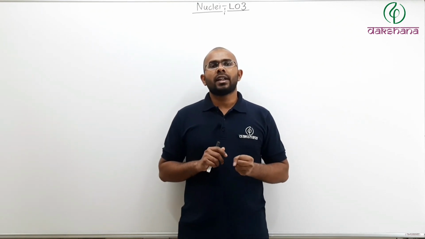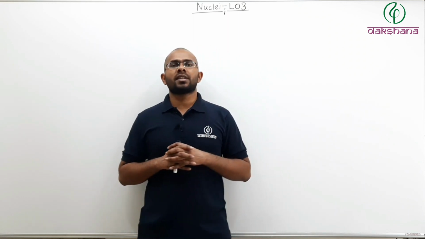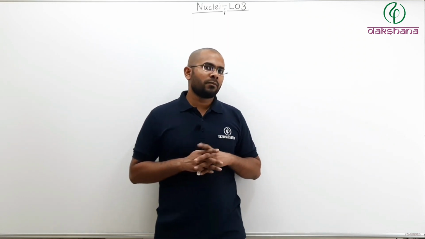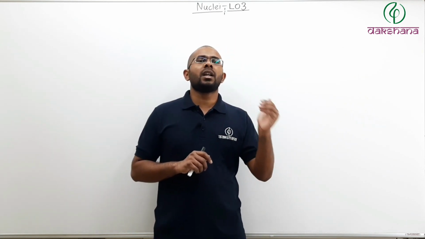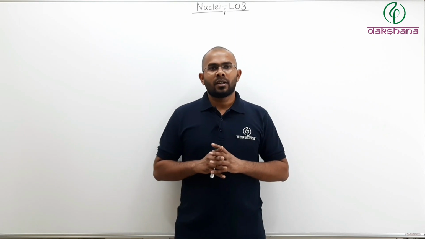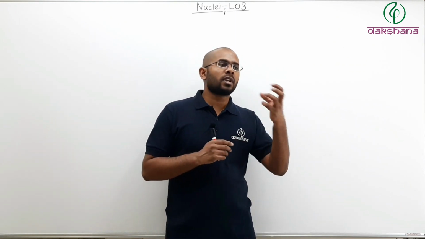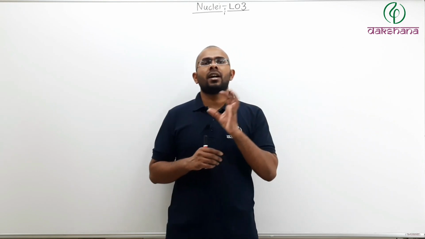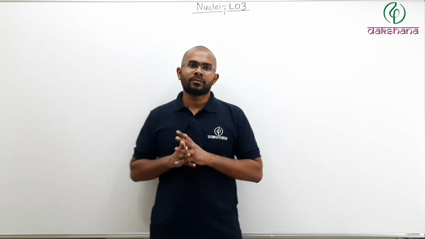And we also saw how we can judge how well bound a nucleus is. In other words, we talked about how we can judge how stable a nucleus is. We talked about that stability is a relative term. Some nuclei are more stable than others. You cannot completely say that this is unstable, that is stable.